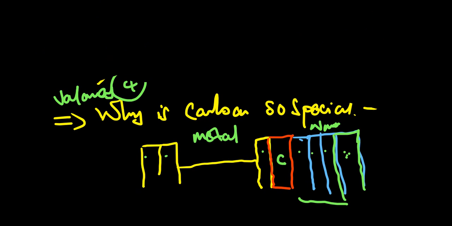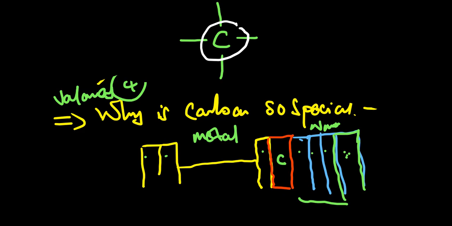So we can have carbon here, bonded to another element, bonded to another element, and another. In the structures of organic compounds that we are going to be drawing, our primary goal is to make sure that this carbon is always bonded to 4 elements.